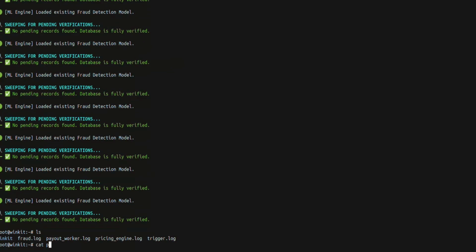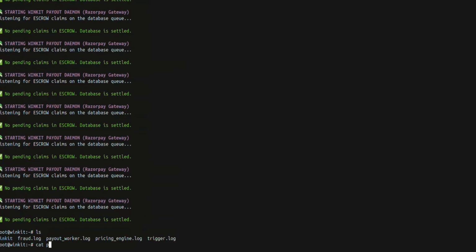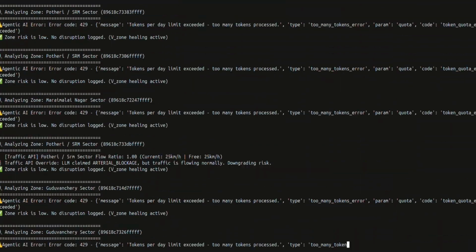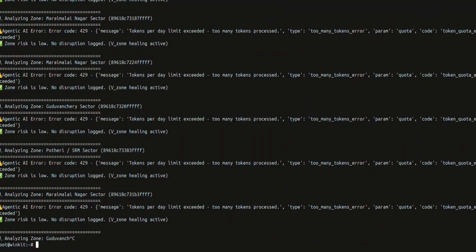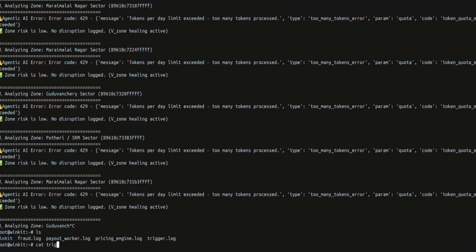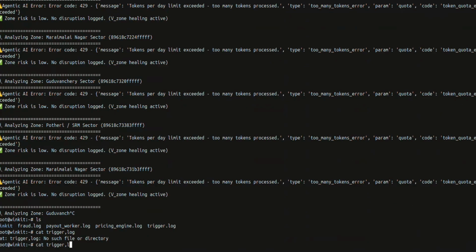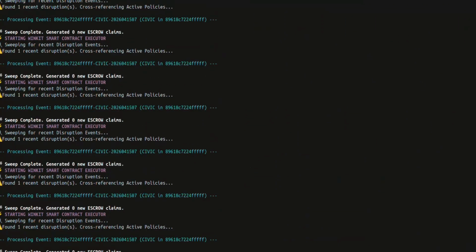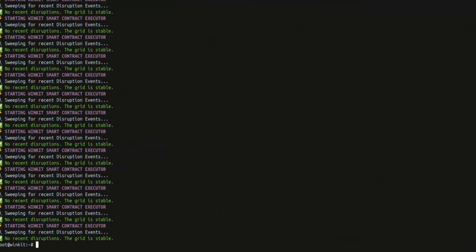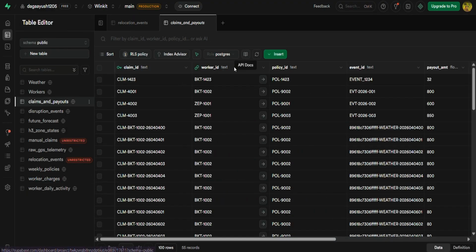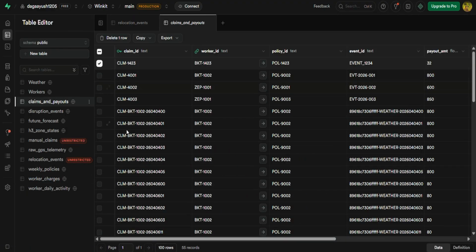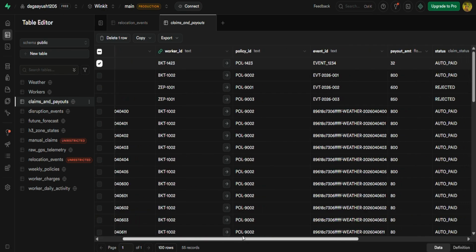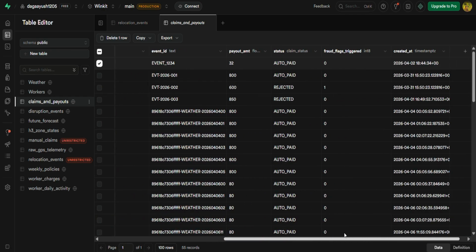Our containerized Python daemon constantly polls the escrow queue. Watch the logs. A claim drops in, the daemon intercepts it, runs the Fort Fortress physics check in milliseconds, and clears the transaction. The daemon executes the payout logic and immediately commits the auto-paid state back to Supabase. Every single step is tracked in an immutable server-side audit trail. And because our Jetpack Compose frontend is subscribed to Supabase real-time WebSocket, the rider's app updates instantly. No pull to refresh, no loading spinners, just a highly optimized low-latency architecture.